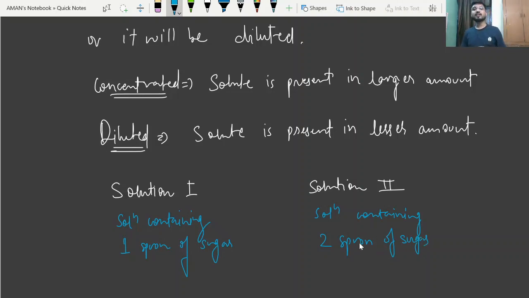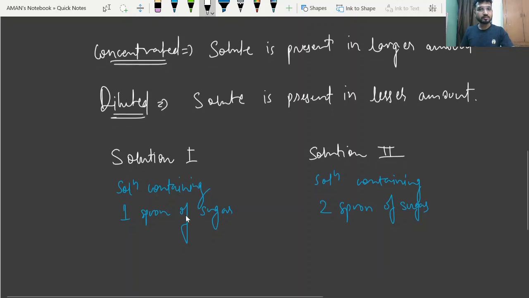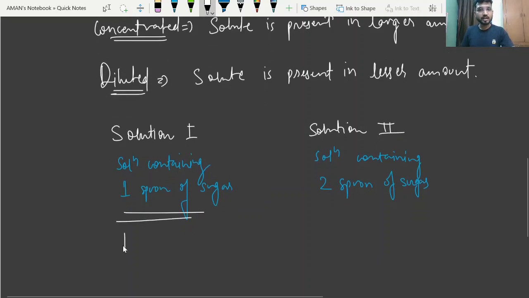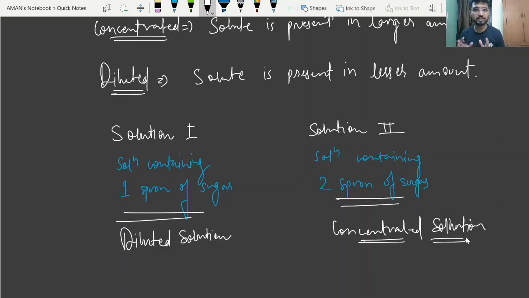So we can say in the first case the amount of solute is only 1 spoon, and in the second case the amount of solute is 2 spoons. So the amount of solute in the second solution is more as compared to the first. So we will say this first solution is considered as diluted, and the second solution is considered as concentrated. Is it clear?